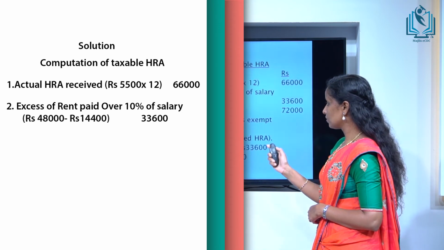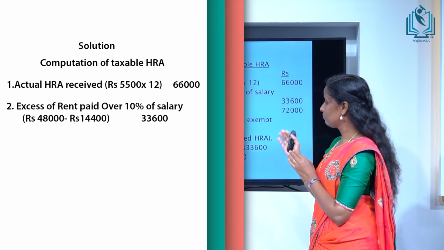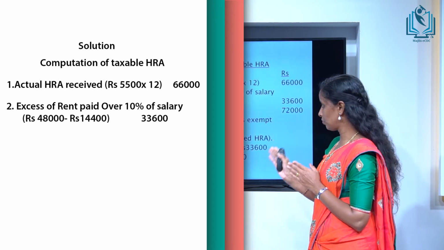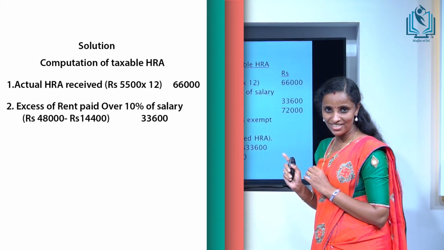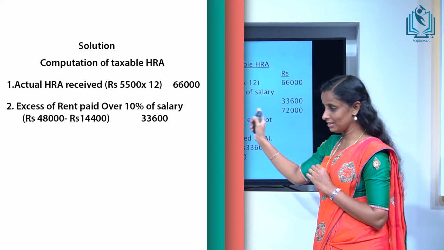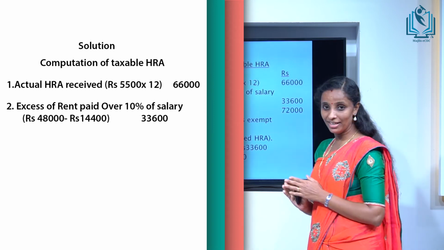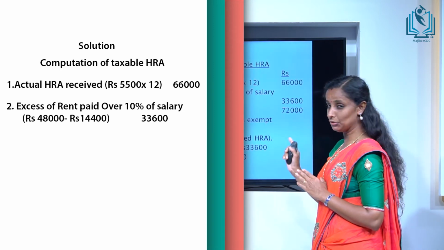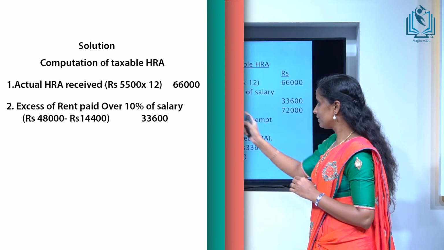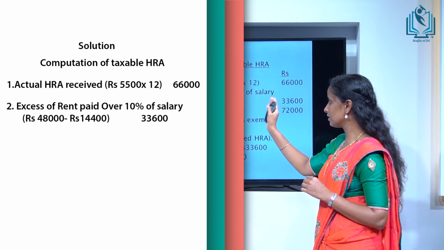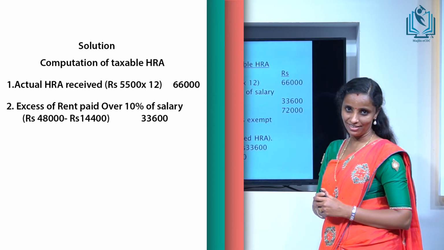So 12,000 into 12 is 1,44,000, and 10% of salary is 14,400. So by deducting 48,000 minus 14,400, we will get 33,600.